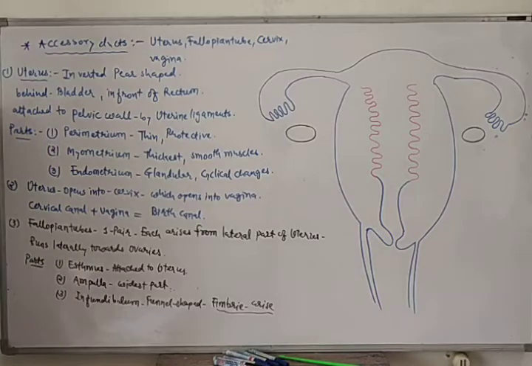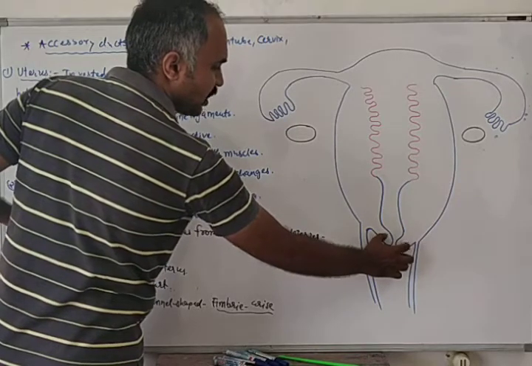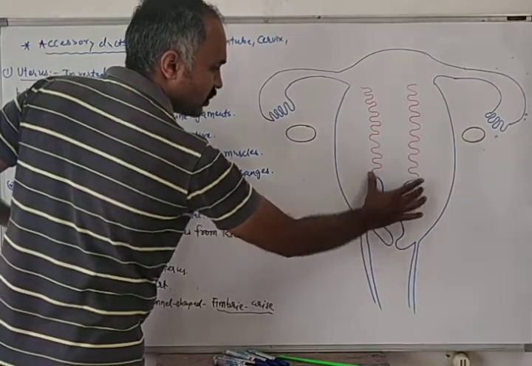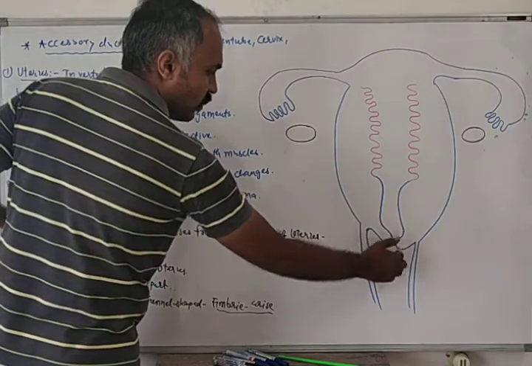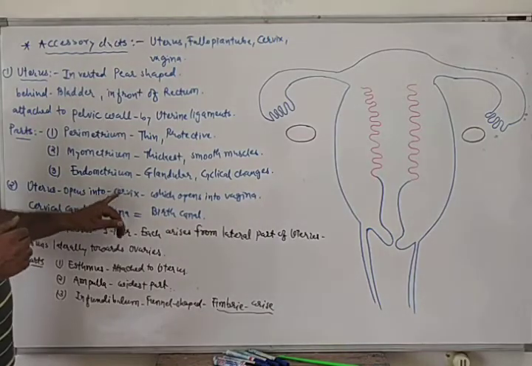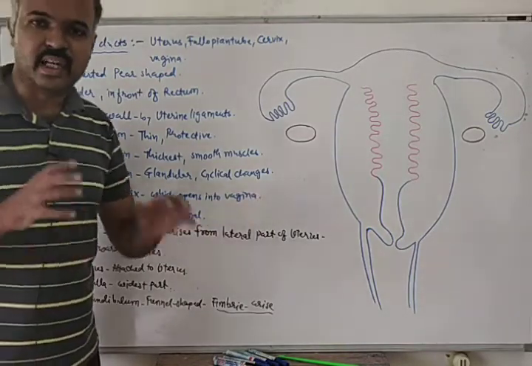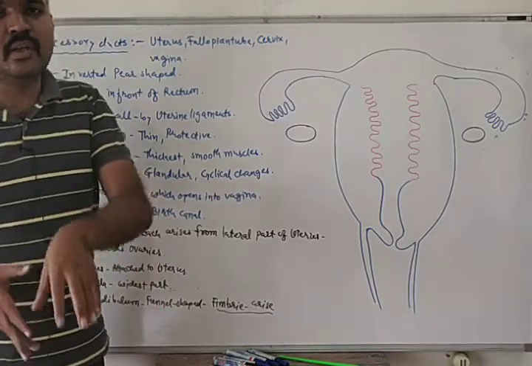So this is all about uterus. This uterus opens into this region, which is known as cervix. Uterus opens into this cervical region, and then cervix opens into vagina.